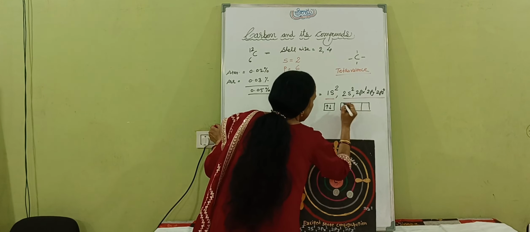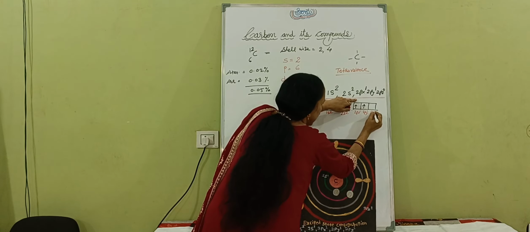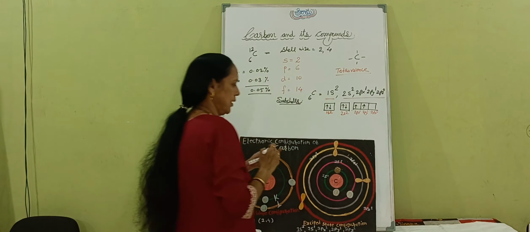How many are there in the p orbital? px1, py1, pz0. So this is 1s2, this is 2s2, this is 2px1, 2py1, and here 2pz0 is there.